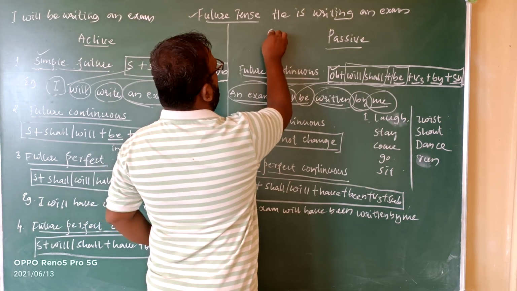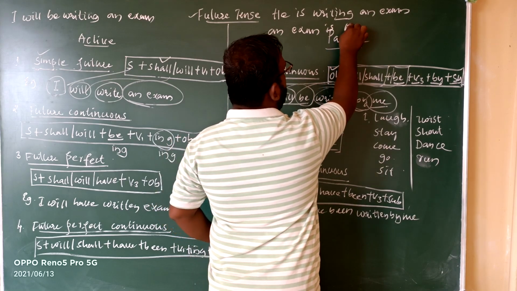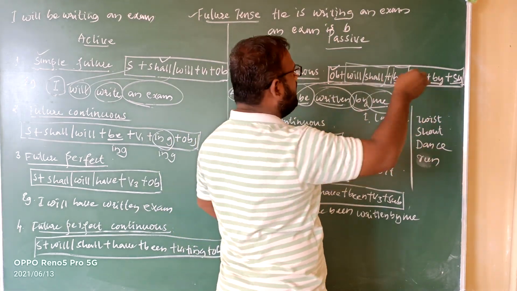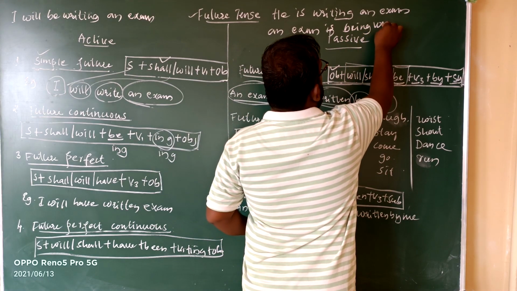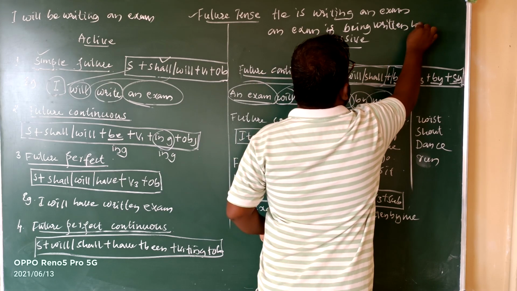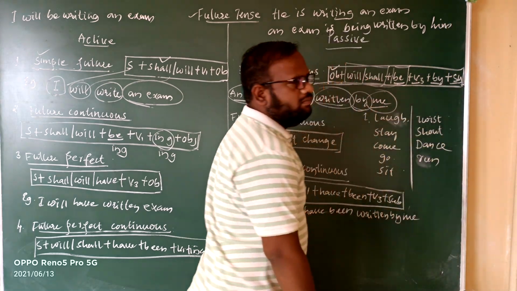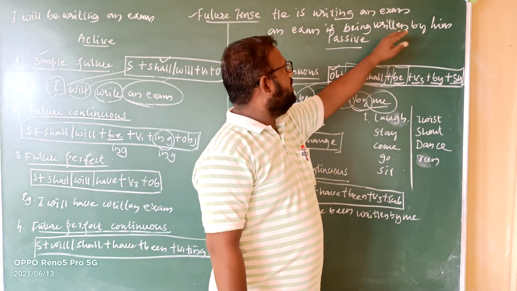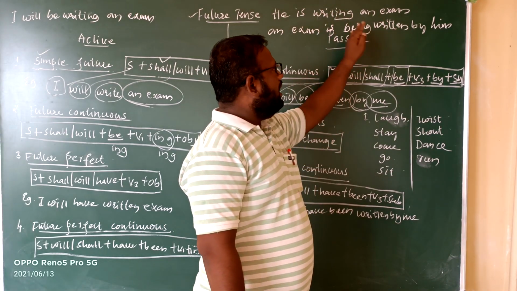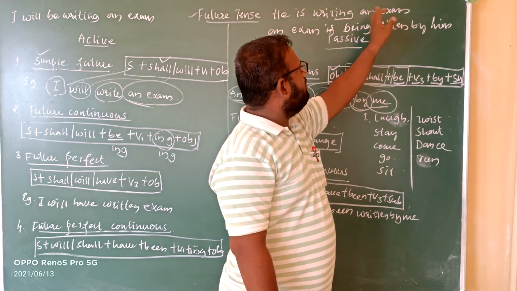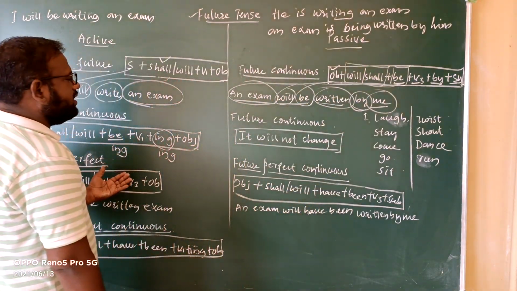How will it be? An exam is, and after the helping verb I am taking this ing formation in the form of being. An exam is being written by him. So I have removed the ing from the verb here, then I have taken this ing after the helping verb, being. Then this verb 1 I have converted into v3. It is possible here, but it's not possible in the future continuous tense.